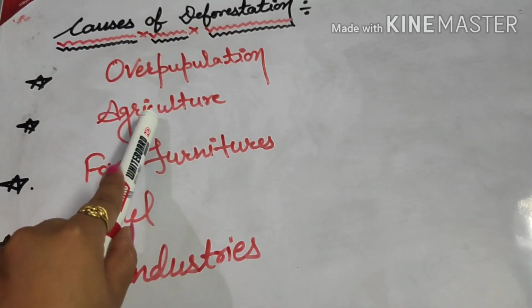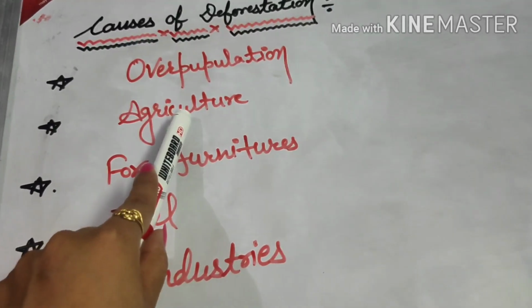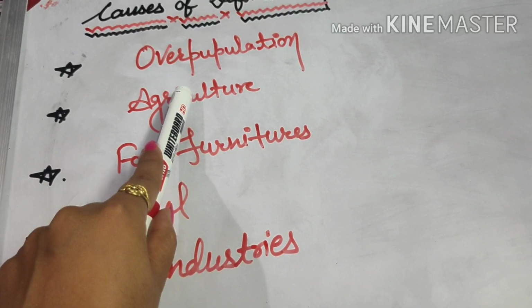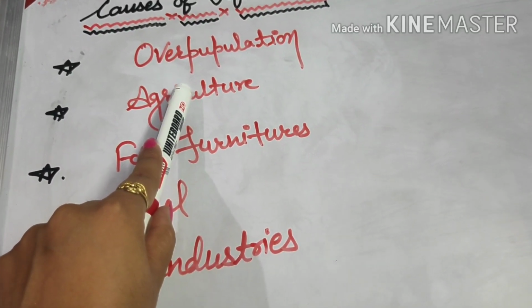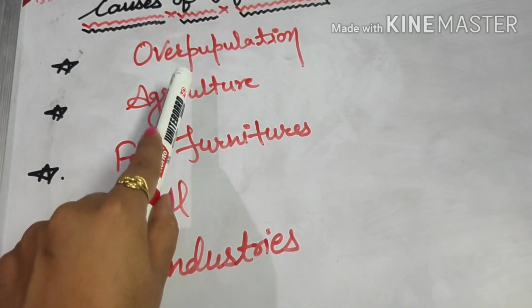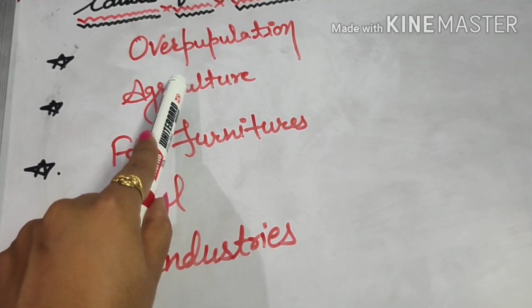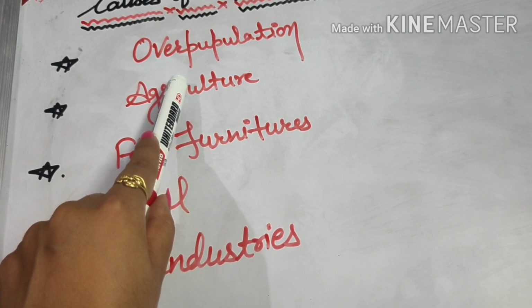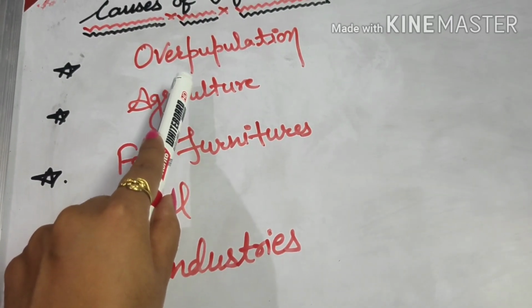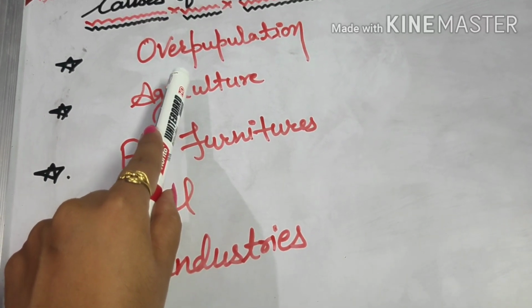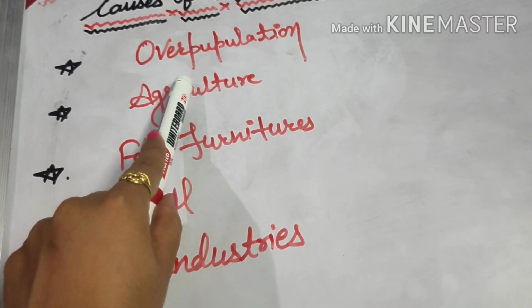The second reason is agriculture. Again, due to overpopulation, food requirements increase and we want to produce more crops. In order to increase crop production, we need more agricultural land. As a result, forests are being cut down to convert the land into agricultural land.